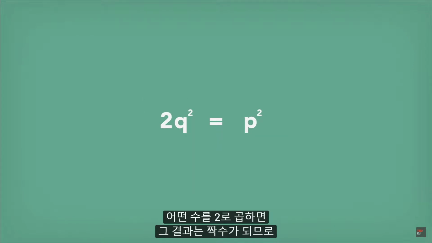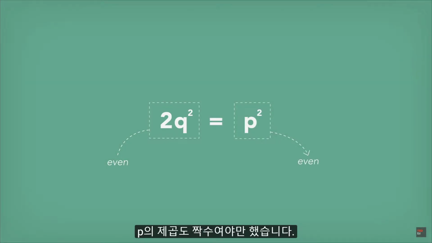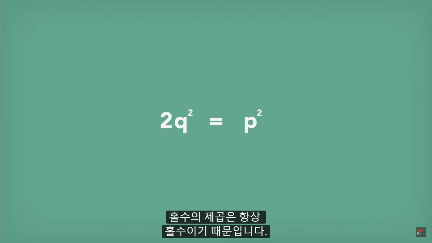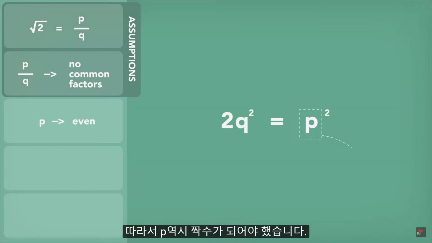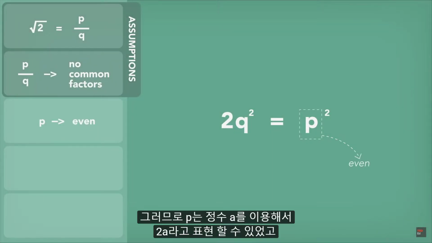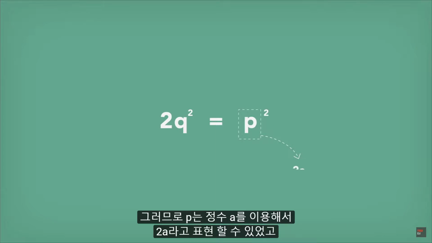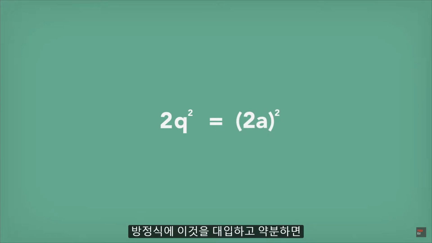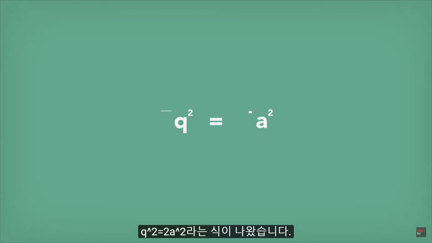Multiplying any number by 2 results in an even number, so p squared had to be even. That couldn't be true if p was odd, because an odd number times itself is always odd, so p was even as well. Thus, p could be expressed as 2 times a, where a is an integer. Substituting this into the equation and simplifying gave q squared equals 2 times a squared.